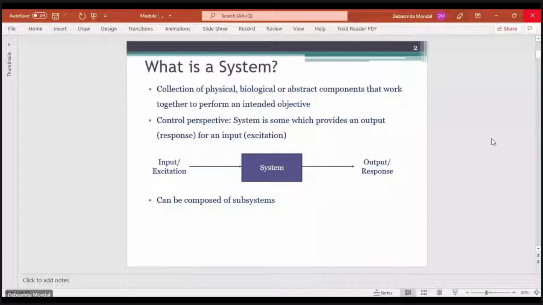In this figure, I have represented the whole system as one block. But what is inside this block? There can be n number of subsystems. Let's say you have subsystem 1 over here, and this is the input signal.